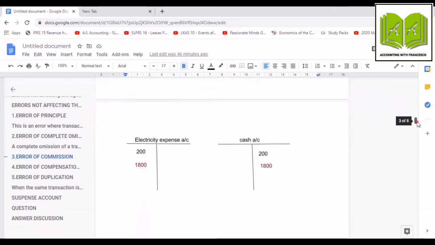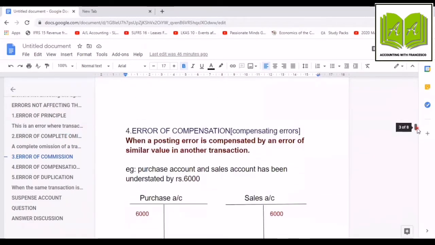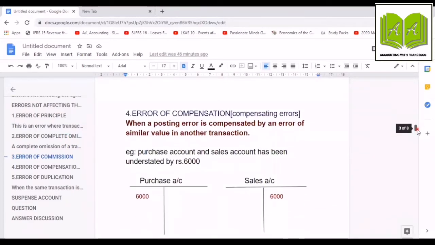Let's move to the other error, error of compensation. When a posting error is compensated by an error of similar value in another transaction. For example, purchase account and sales account have been understated by rupees 6,000.